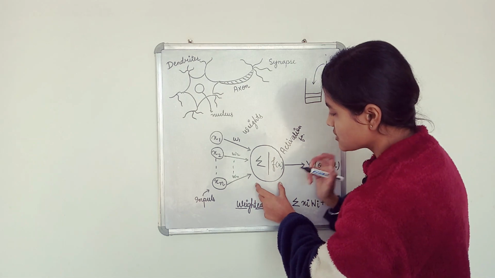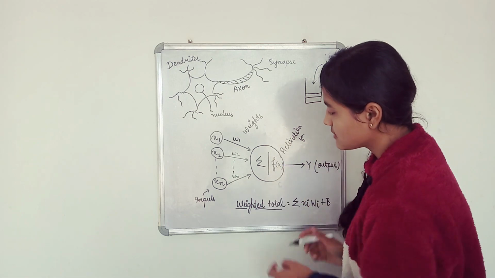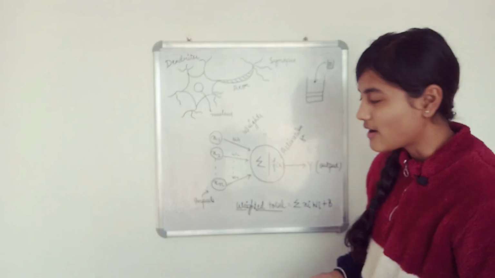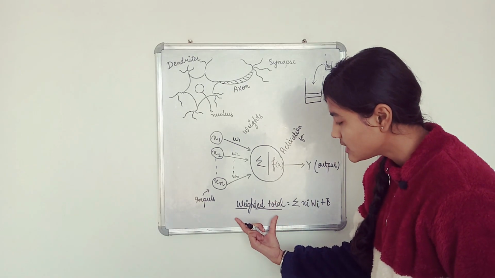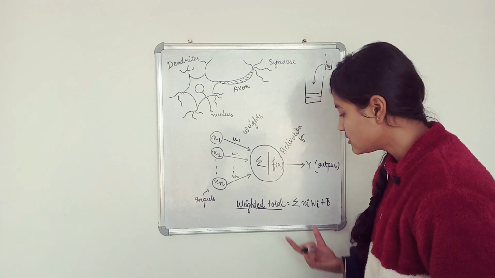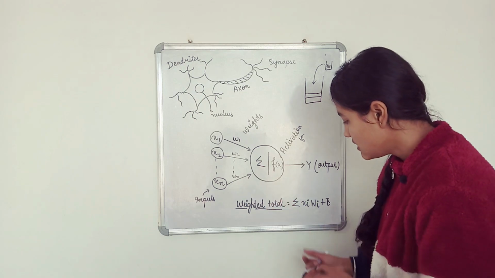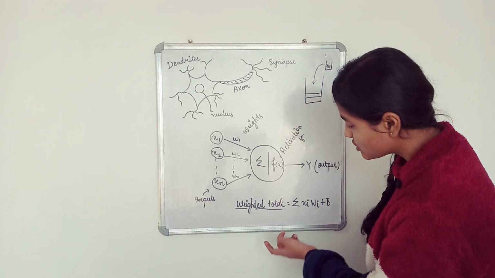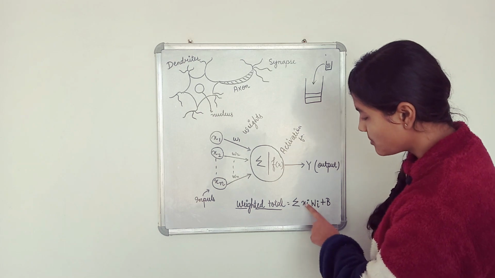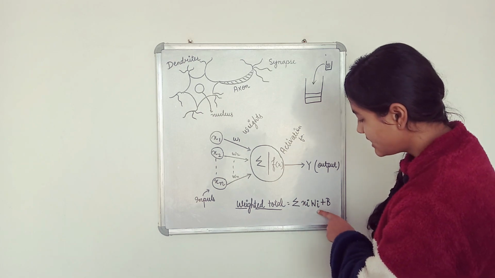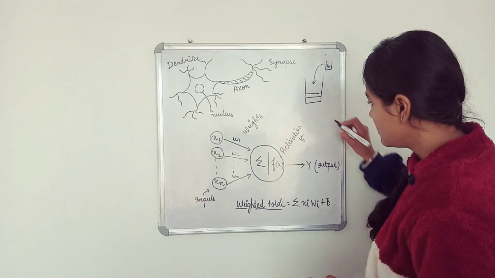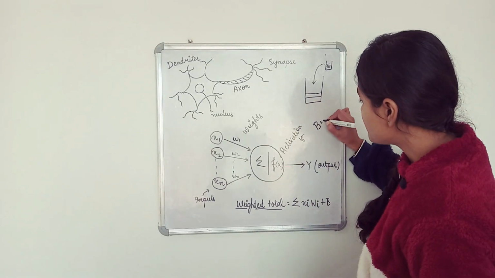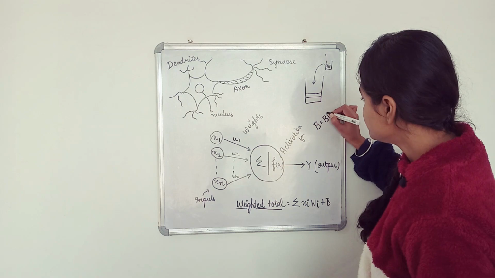Then we have two functions here. First one is summation. We all know about this. Summation is what? It will provide you with this weighted total, the weighted sum. And how are we going to calculate it? That is summation of xi wi plus b. And this b is bias. B here is the bias value.